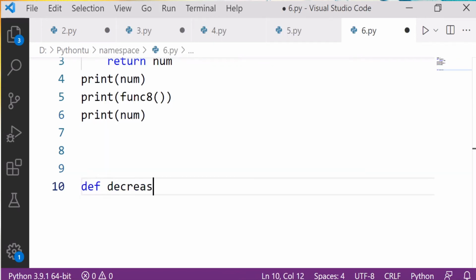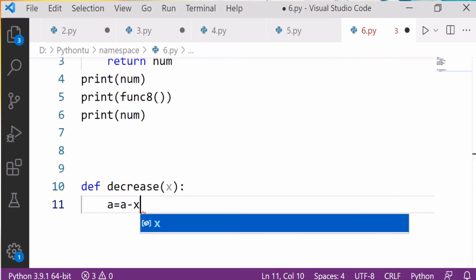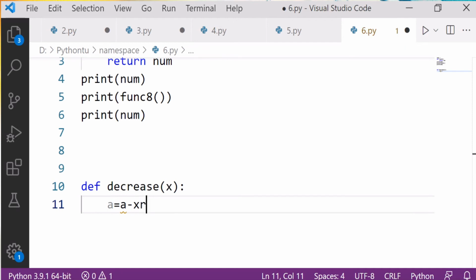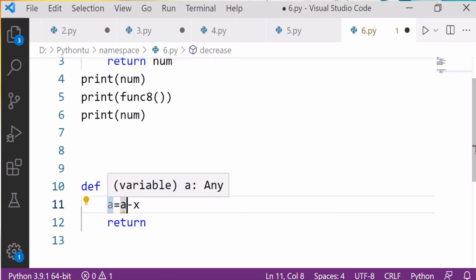So if we talk about another example, def decrease, I take any variable x, and I write here a is equal to a minus x. Then I say return.